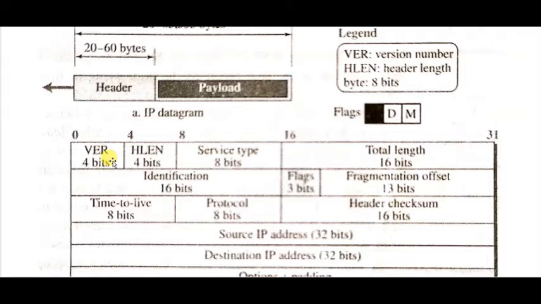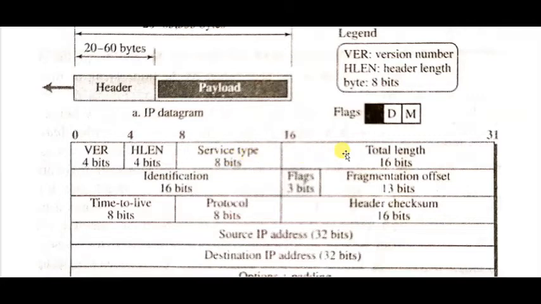Then come to the header length, which is a 4-bit field, and this field defines the total length of the datagram header in 4-byte words. The third field is service type. What is the function of this field? This field was originally designed as type of service, referred to as TOS, which defines how the datagram should be handled. Later on, the IETF, Internet Engineering Task Force, redefined the field to provide differentiated services.